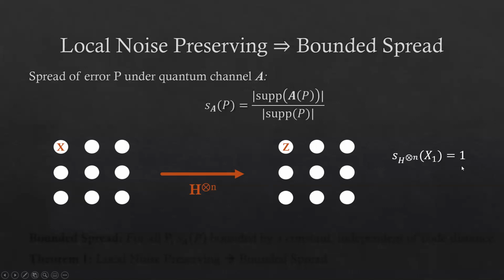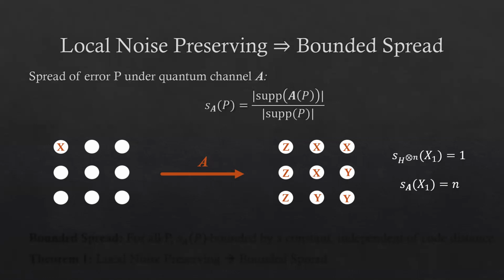Similarly, locality preserving or constant depth quantum circuits have the property that they have spread that is in some way restricted or limited by the size of the circuit or the degree of non-locality. By contrast, a generic logical operator implementation will generally involve entangling a physical qubit with many other qubits of the code. This can allow, for example, a physical X error on one qubit to spread to an error afflicting all n qubits of the code, such as in this example. The spread of a channel of this kind would then be n, or some large factor, where n is the number of physical qubits in the code.